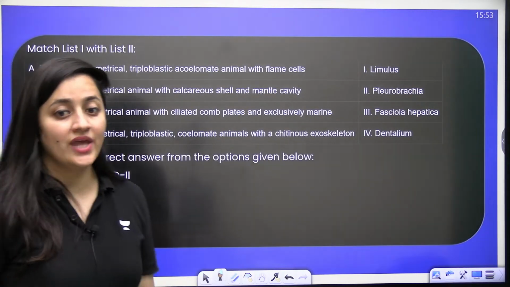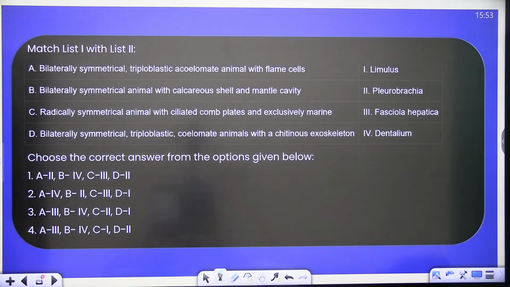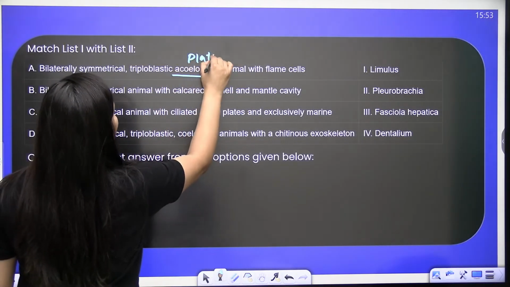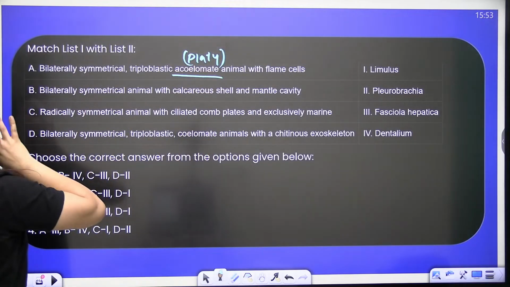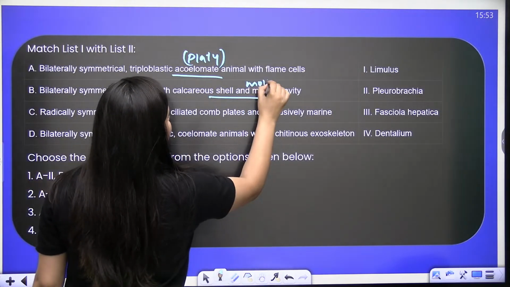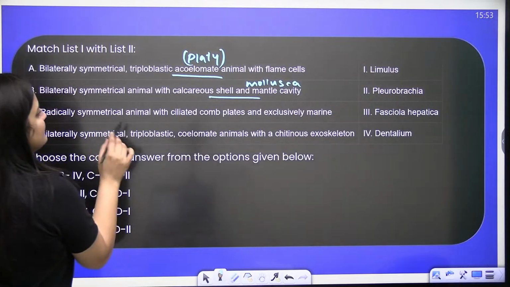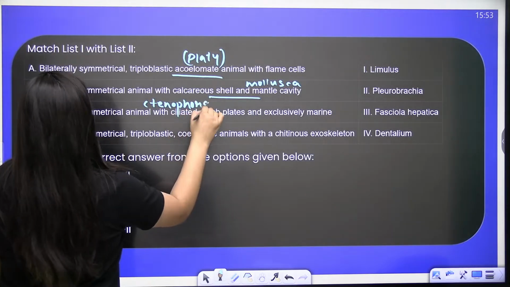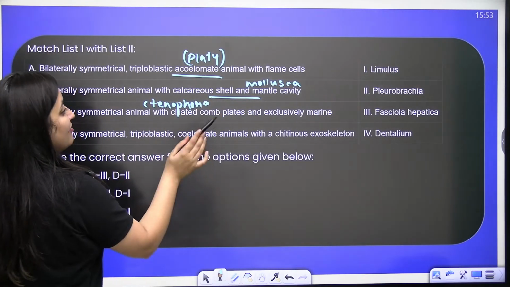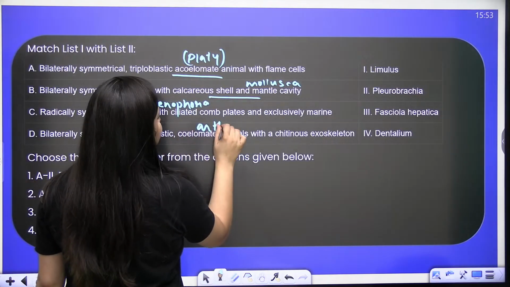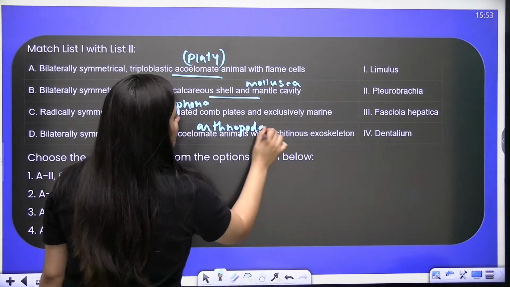Match list 1 with list 2. Bilaterally symmetrical triploblastic acoelomate with flame cells, they are platyhelminths, flatworms. Bilaterally symmetrical with calcareous shell and mantle cavity, obviously Mollusca. Fine. Radially symmetrical with ciliated comb plates, Ctenophora. Bilaterally symmetrical triploblastic coelomate with chitinous exoskeleton. Okay, so Arthropoda. Fine. So now look at the examples here.